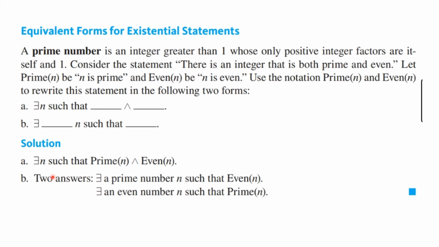So you could write, there exists an n such that prime of n and even of n. And for part B, there are two possible answers listed. There exists a prime number n such that even of n, or there exists an even number n such that prime of n. It is prime.